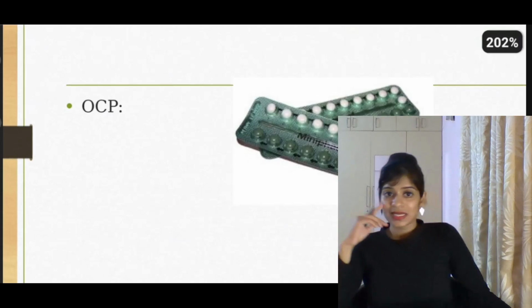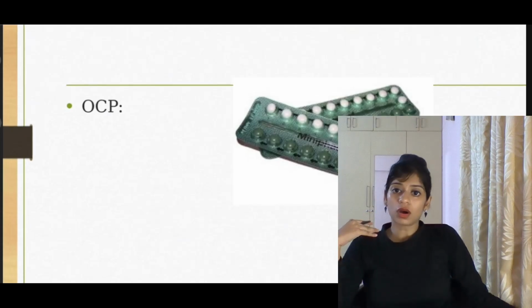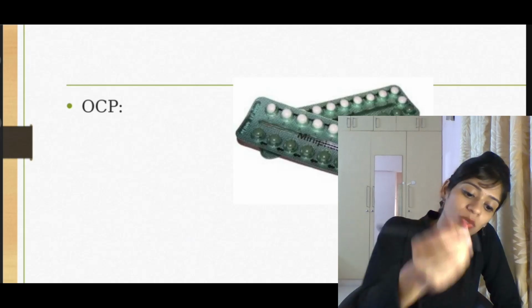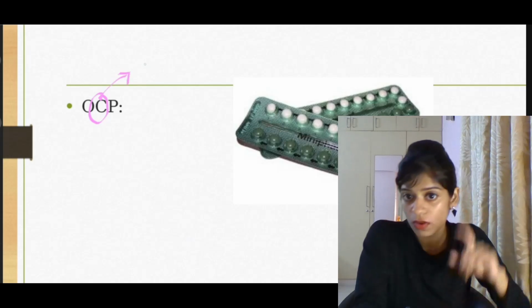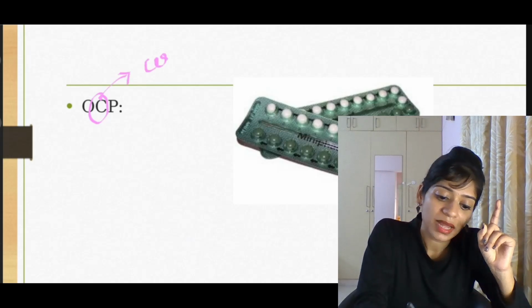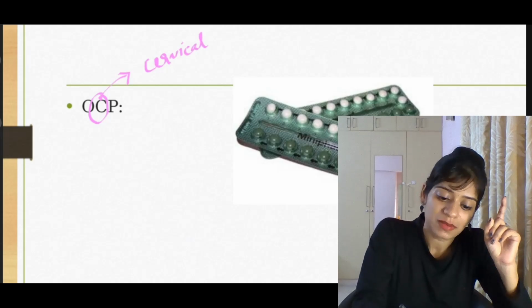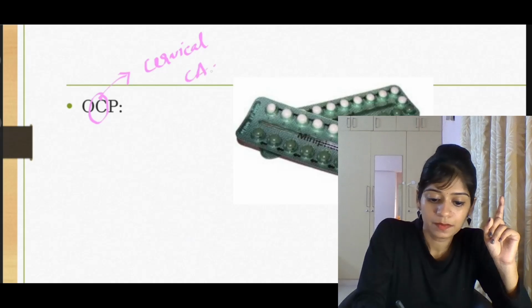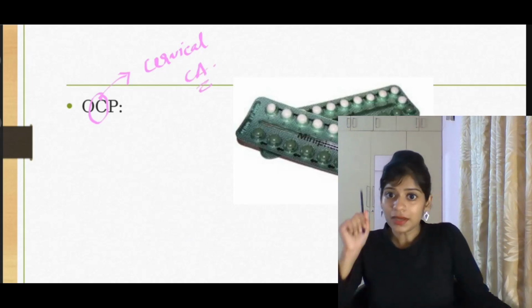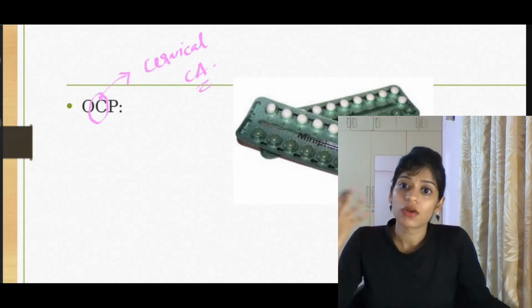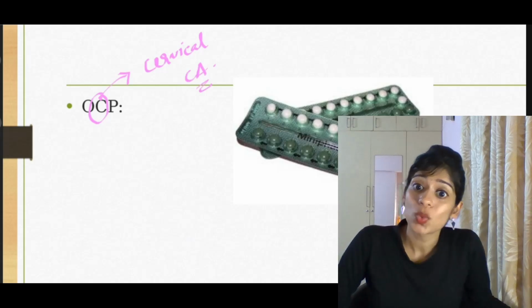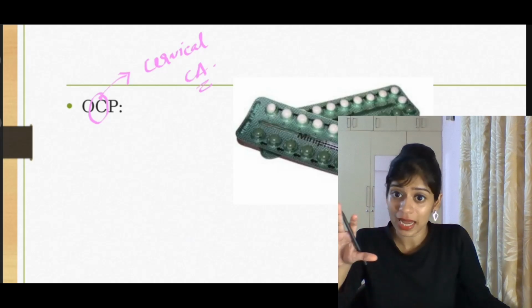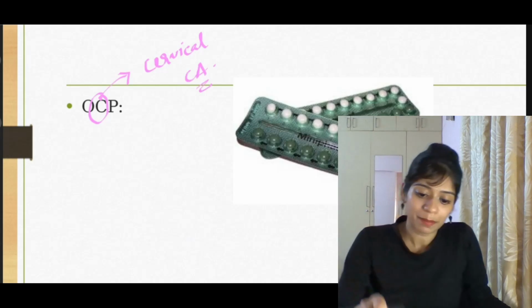So don't smoke. Next, OCPs. Excessive use of OCPs can cause which cancer? You will remember it this way: from C, you will remember that excessive use of OCPs can cause cervical cancer. Now, comment: excessive production of estrogen in the body or synthetic estrogen intake can cause which cancer in women? I won't tell you the answer now. You comment it.